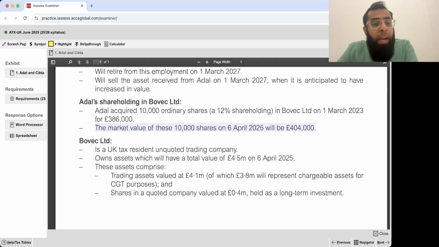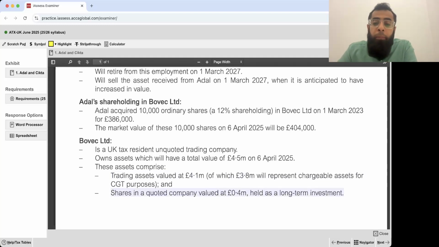Bovac Limited is a UK resident unquoted trading company, which owns assets with a total value of £4.5 million on 6th April 2025. These assets comprise trading assets valued at £4.1 million, of which £3.8 million will represent chargeable assets for CGT purposes, because there are exempt assets also for CGT, like cash and receivables.